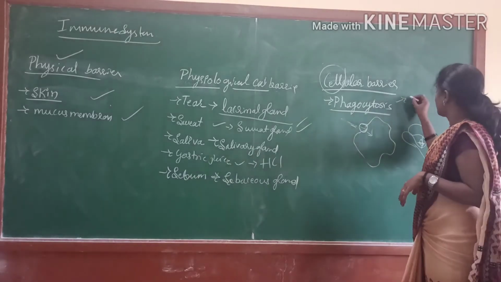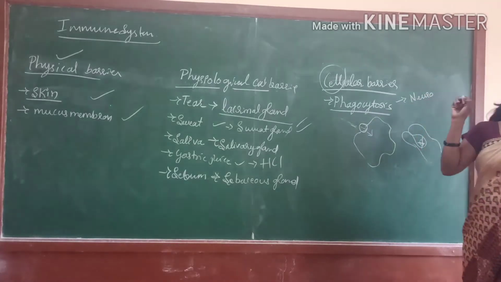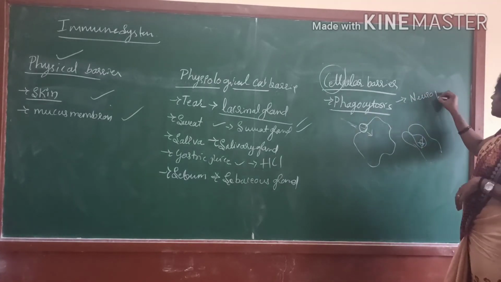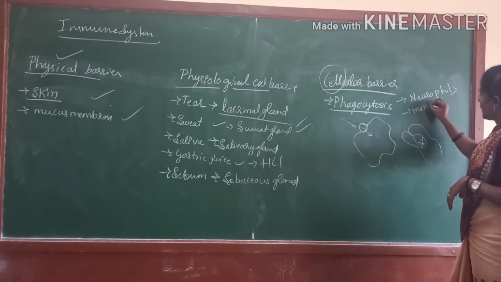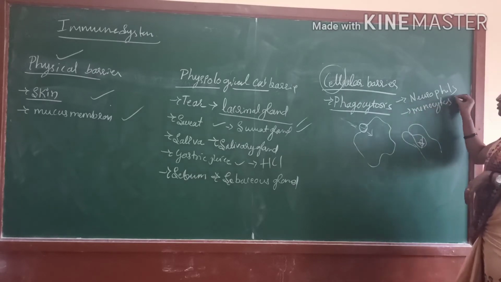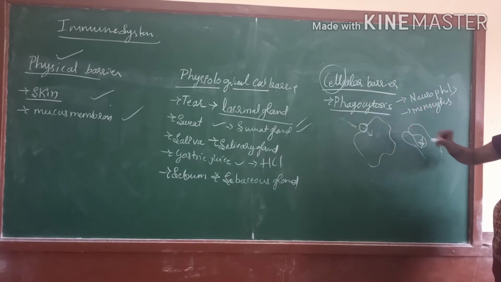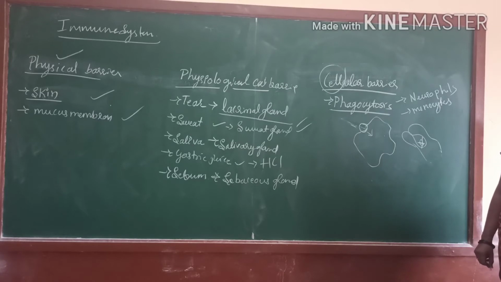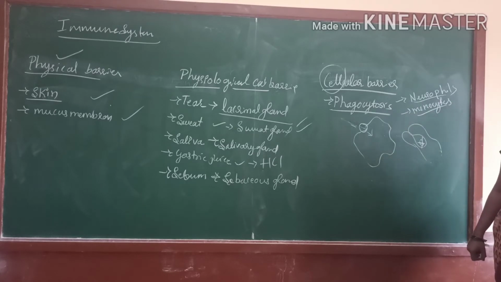The first one is neutrophils and the other is monocytes. Both act as phagocyte cells, and they migrate to the infected area and destroy the bacterium, virus or fungus. Understood? These cells are most important for phagocytosis.